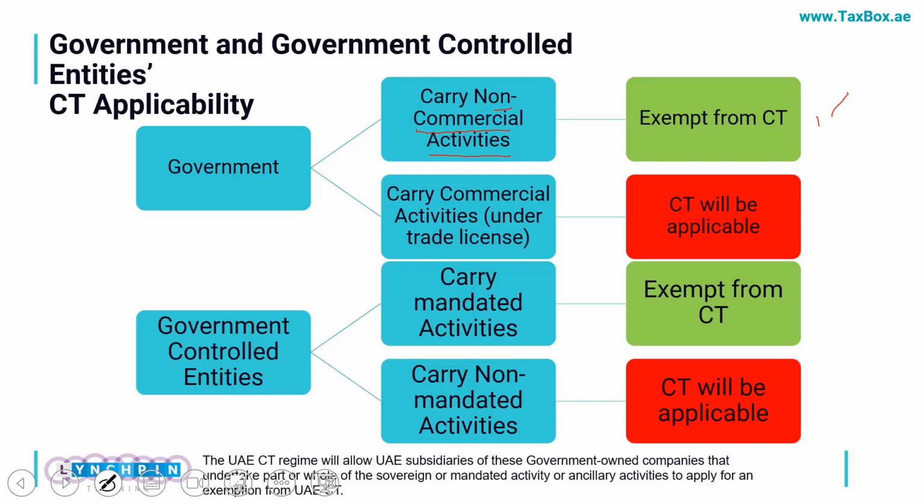The second category is where such government entities are carrying on a commercial activity under a trade license. For example, a government entity is involved in, let's say, trading of real estate.